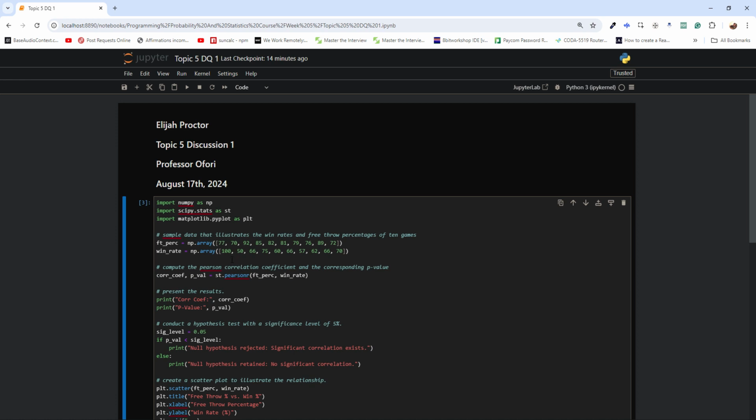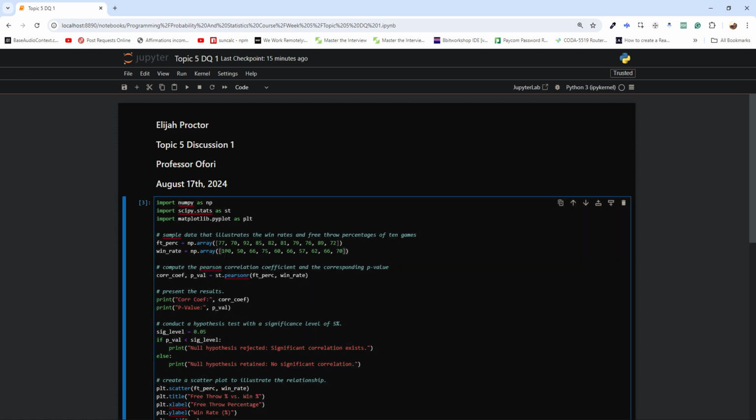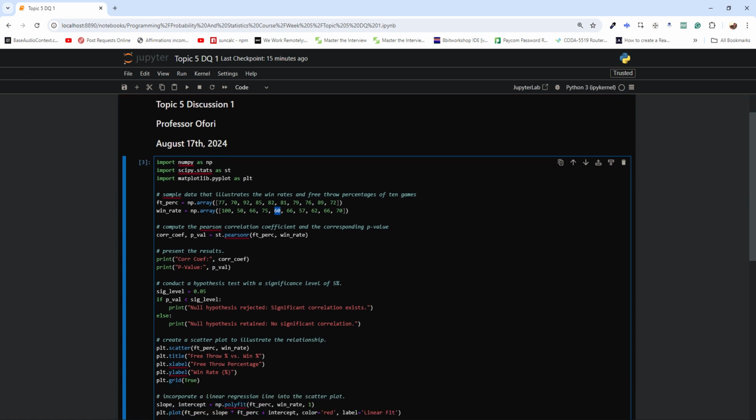And so how we calculate the win rate, it's just how many games a team has won over how many games they have played. So the first game they won, they lost, then they won, and then they lost again. And so we're going to use this as our sample data, and we're going to use this to compute the Pearson correlation coefficient and get the corresponding p-value. So we pass in the sample data into this Pearson R function to compute that, and then we're going to print the results that's returned from this Pearson R function.